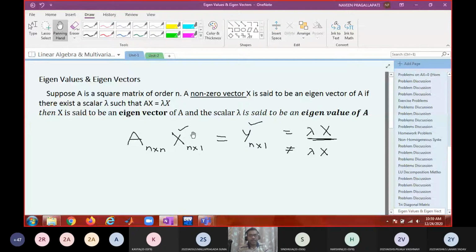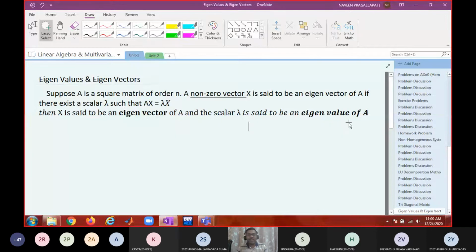Right. Basically, an eigenvector is a non-zero vector and lambda is a scalar. I didn't say the scalar is non-zero. The scalar can be 0 or non-zero. But the eigenvector has to be a non-zero vector. Is it okay? So the set of all non-zero vectors satisfying those conditions are said to be eigenvectors.